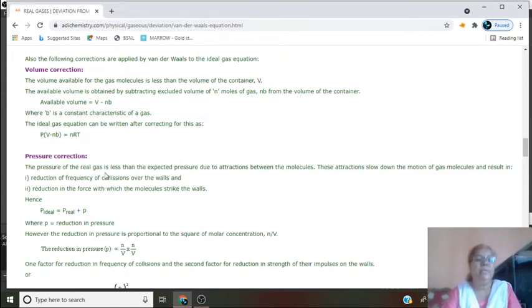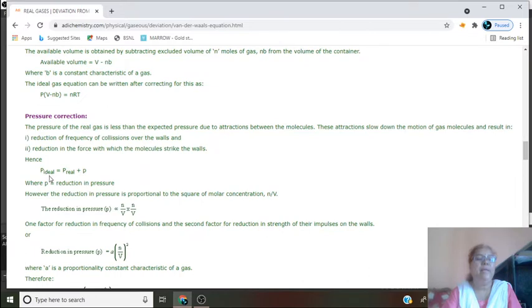Here the pressure of a real gas is less than the expected pressure due to attraction between the molecules. These attractions slow down the motion of the gas molecules and result in a reduction of the frequency of collision over the walls and a reduction in the force with which the molecule strikes the wall.